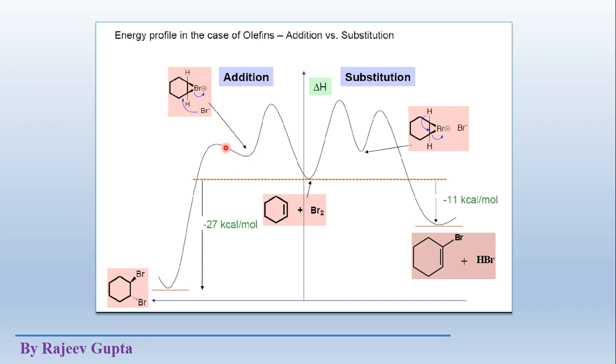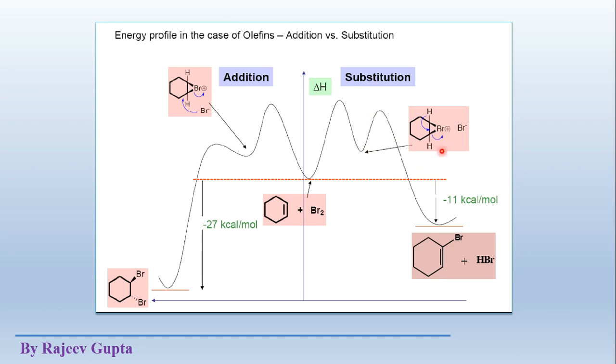After that, addition of this nucleophile on this electrophile, we get this additive product, this addition product. Now see, this is the substitution reaction portion, where we again get this cyclic bromonium ion.